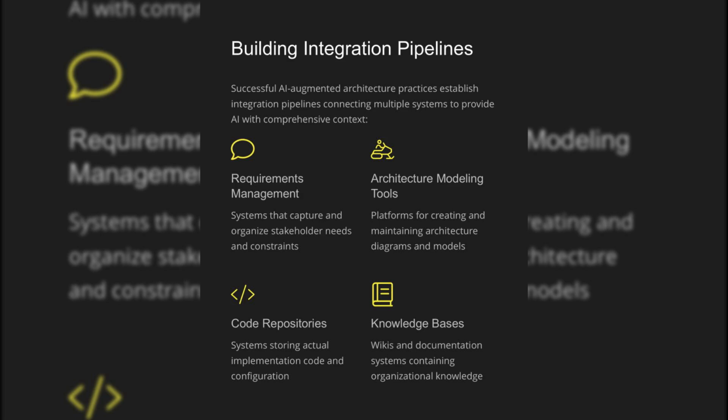Successful AI-augmented architecture practices establish integration pipelines connecting multiple systems to provide AI with comprehensive context. Systems that capture and organize stakeholder needs and constraints. Platforms for creating and maintaining architecture diagrams and models. Systems storing actual implementation code and configuration. Wikis and documentation systems containing organizational knowledge.